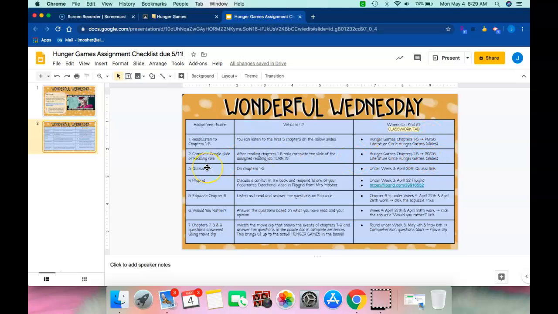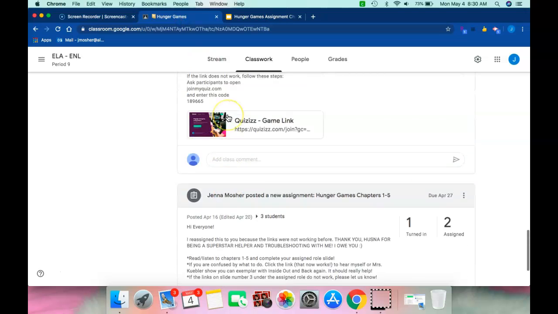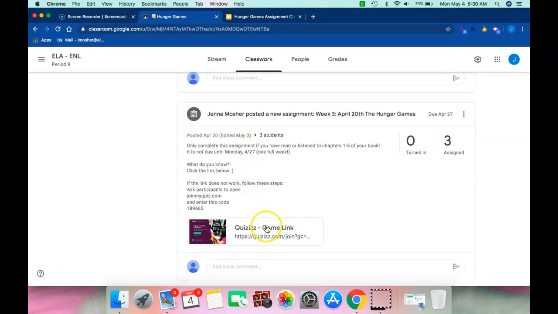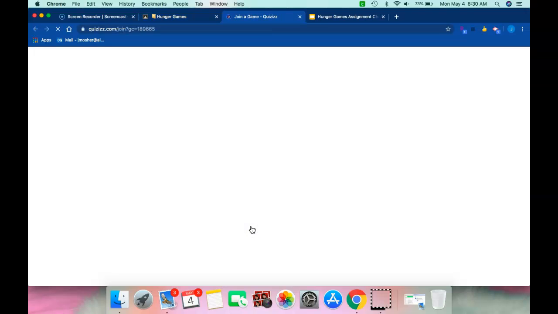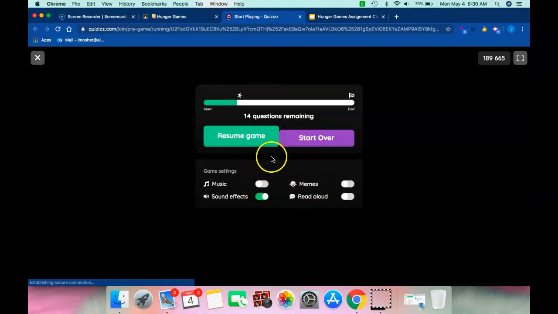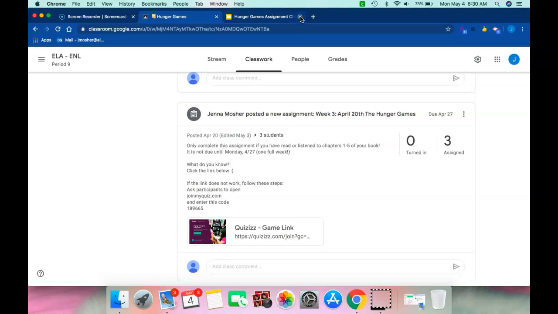Your assignment number 3 was a quiz. You are going to find that under week 3, April 20th. So I would go to Hunger Games, find the week 3, April 20th slide, and click into the quiz. You're going to have to sign in with your Google account and take the quiz. There are 18 questions. Do your best. If you mess up, go back and do it again. No big deal. All right, so that is your assignment number 3.